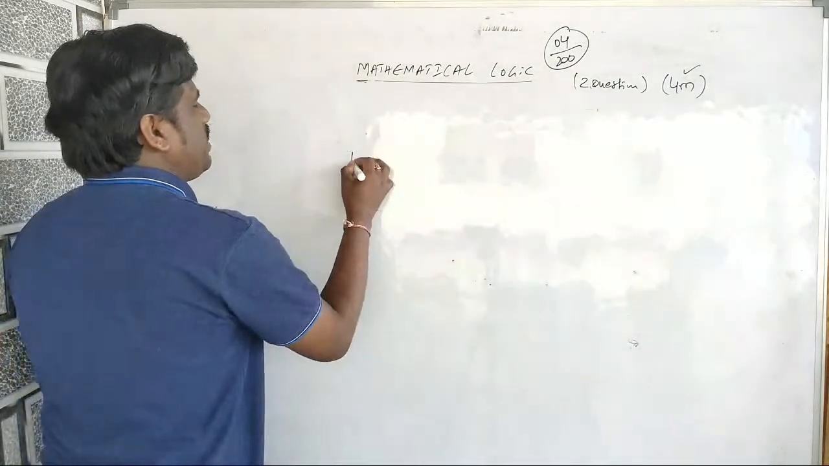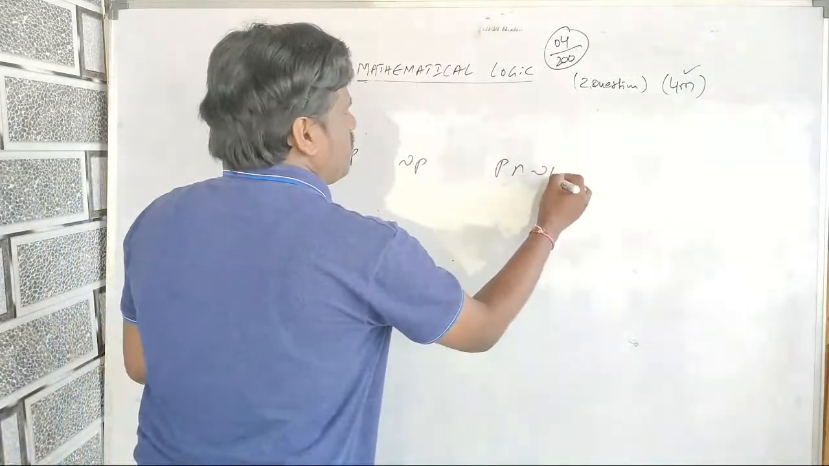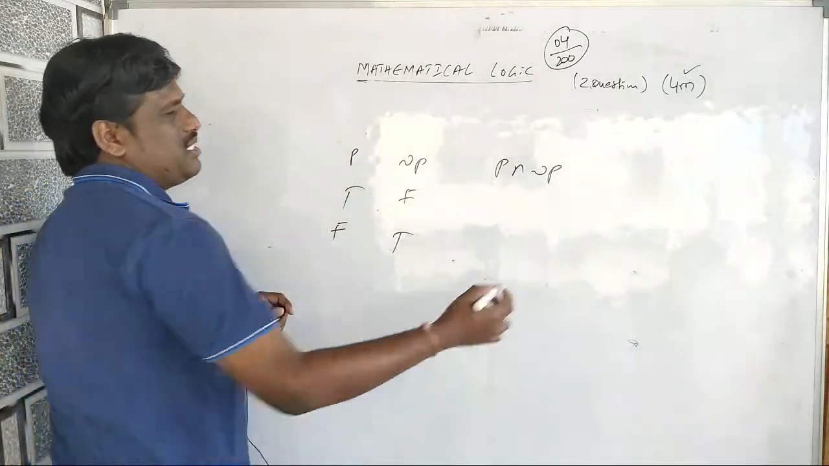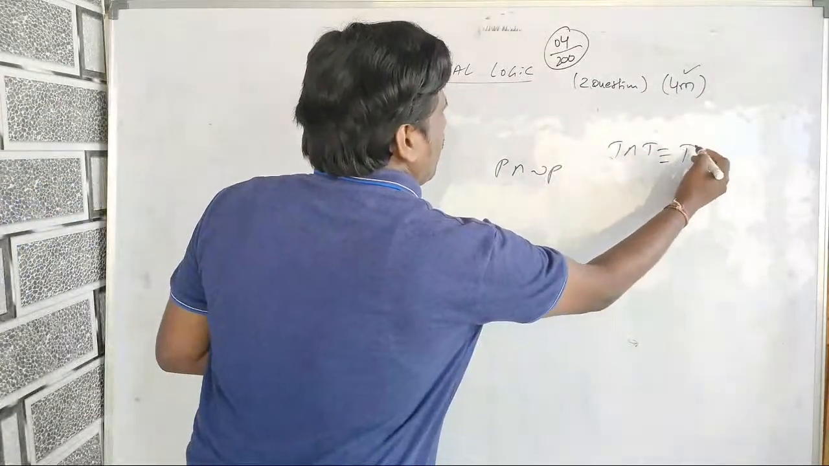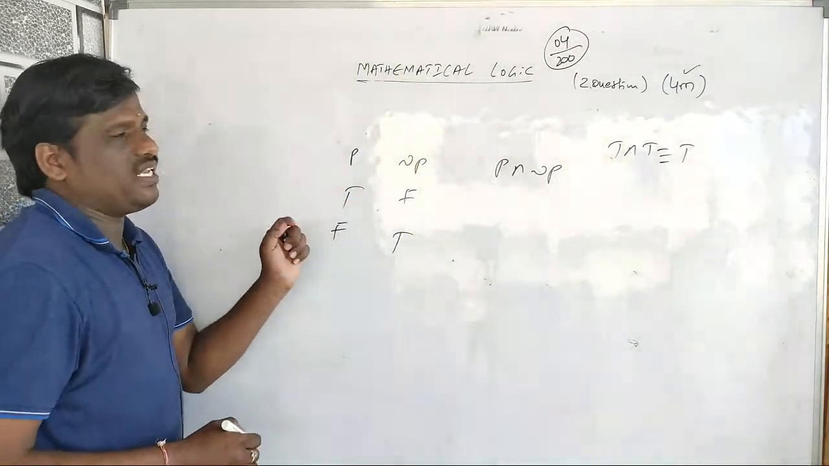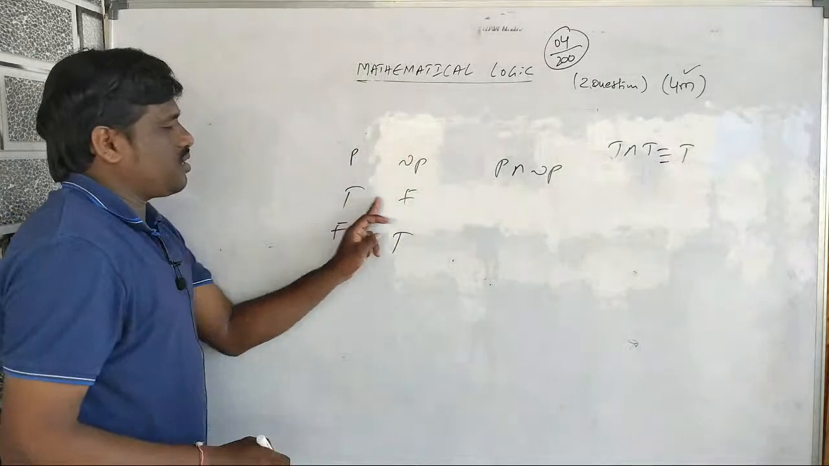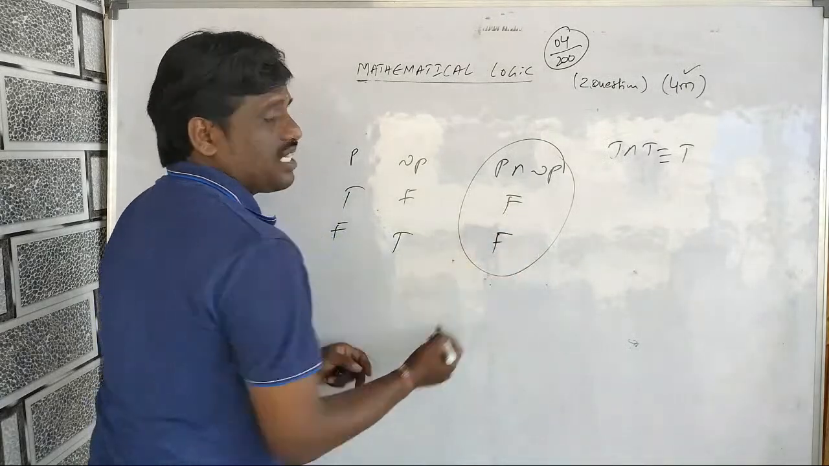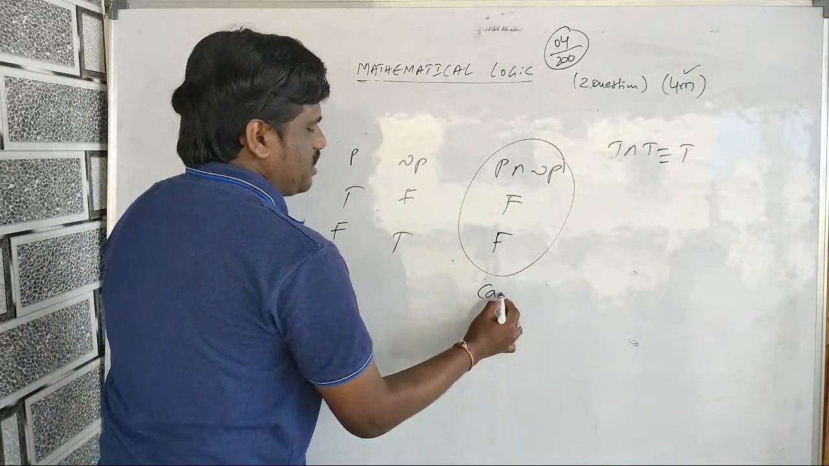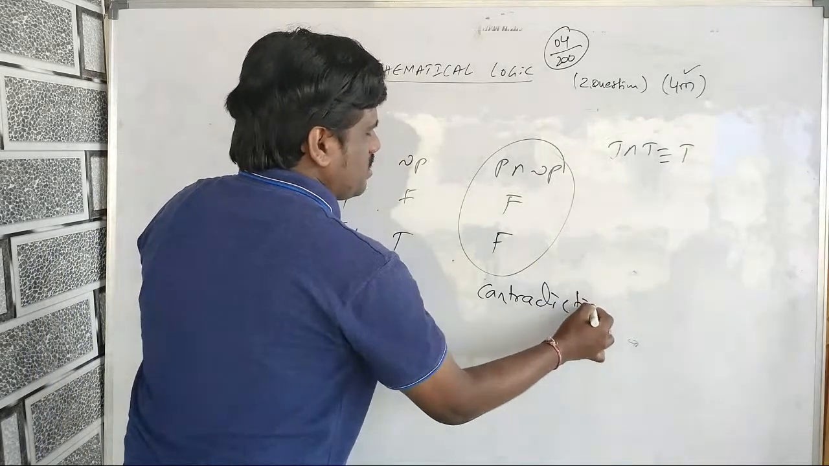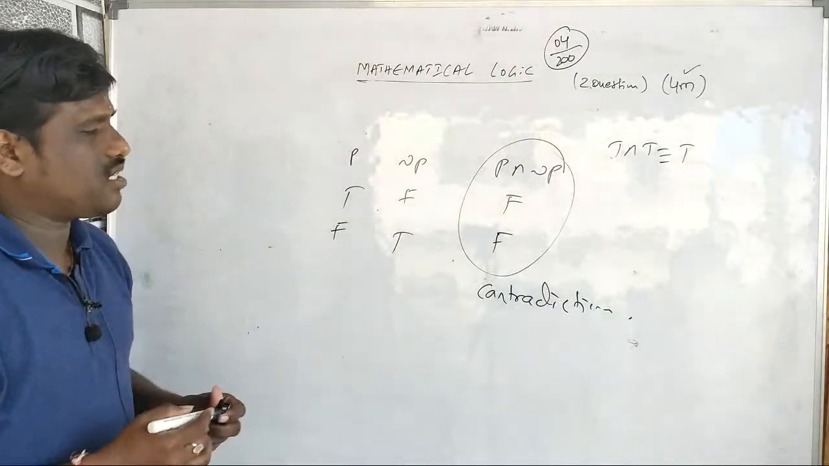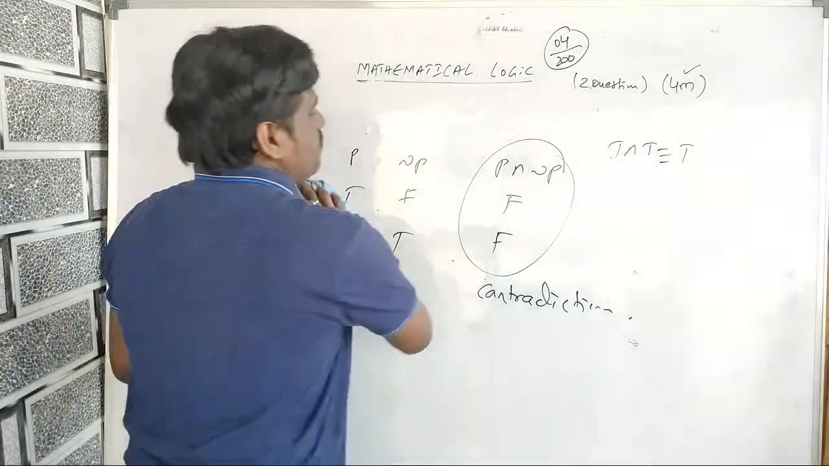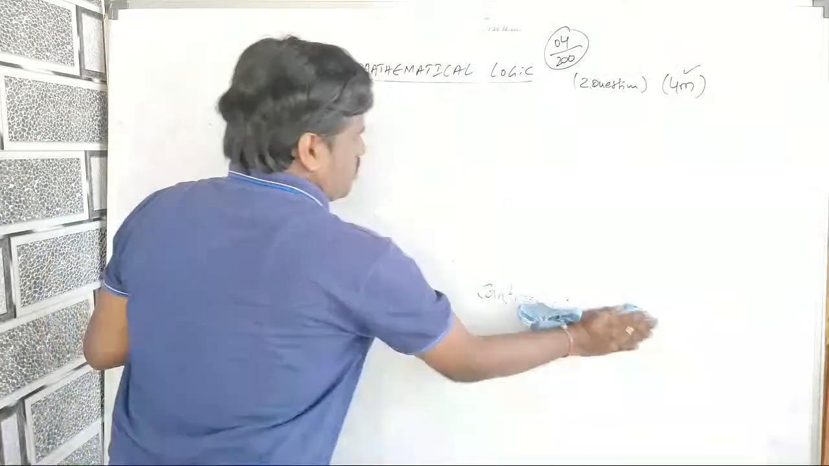Contradiction means P you have, negation P you have, P and negation P you have. True, false, false, true you know. And means what? T and T will give you T, otherwise it is false. So T and F will give you F, F and T will give you F. All of the last column is F, so it is called a contradiction. If in a compound statement all truth values are F, that is called a contradiction.